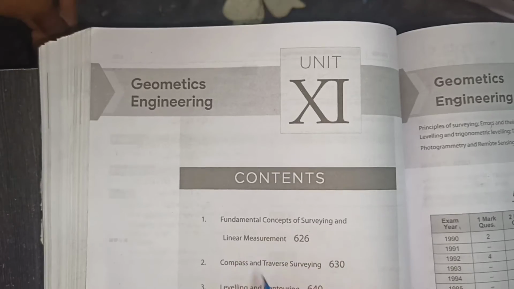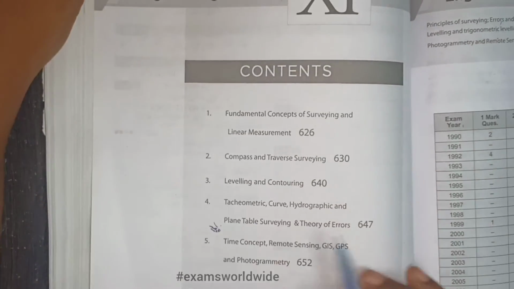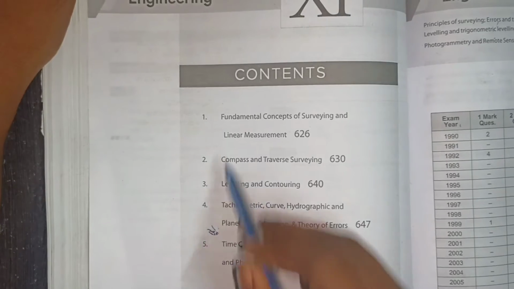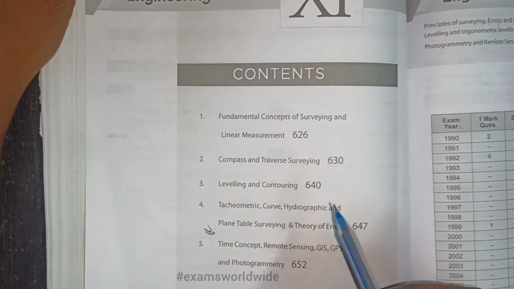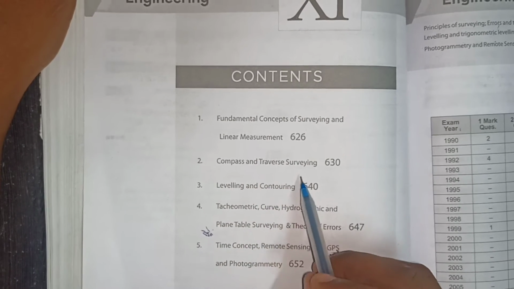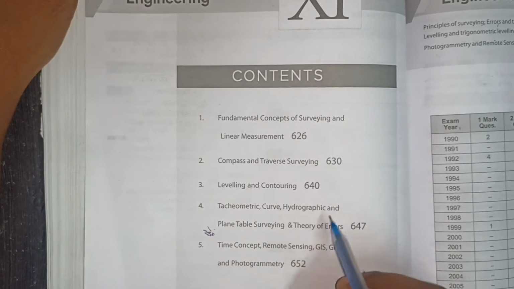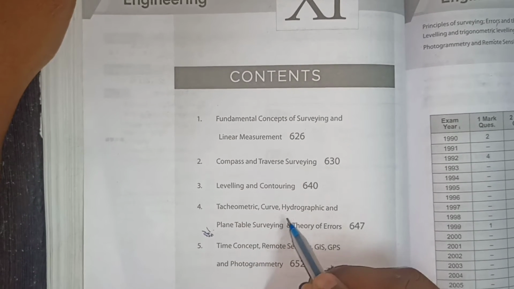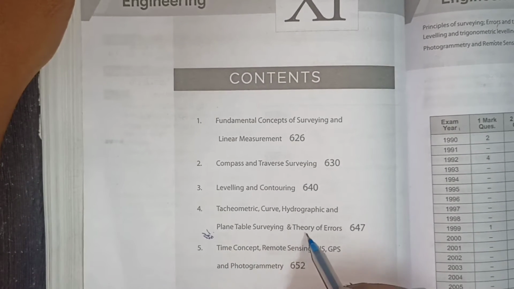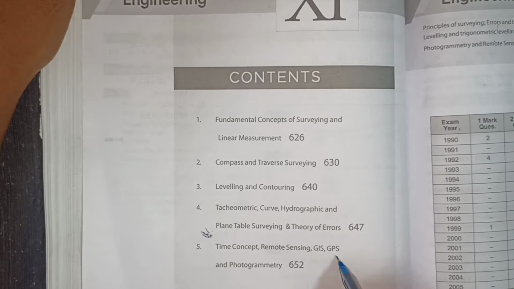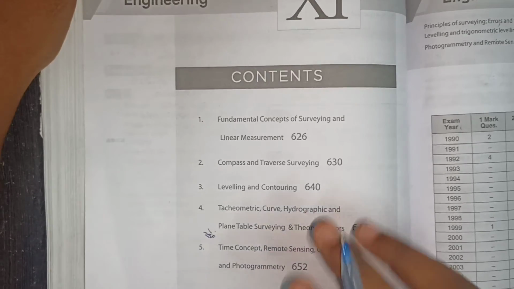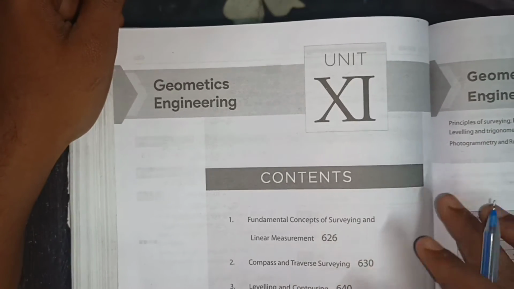In this geomatics engineering subject, there are a total of 5 chapters. First one, fundamental concepts of surveying and linear measurement. Second one, compass and traverse surveying. Third one, leveling and contouring. Fourth one, tachymetric curve, hydrographic and plane table surveying and theory of errors. Fifth one, time concept, remote sensing, GIS, GPS and photogrammetry. These are the contents in geomatics engineering, meaning surveying. So it is easy to identify in the surveying subject.